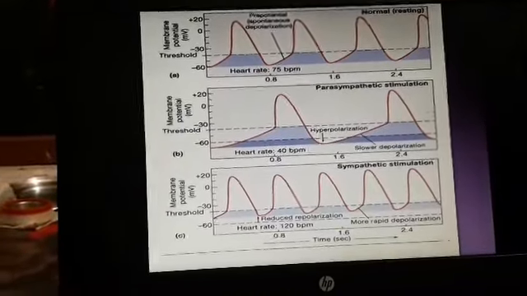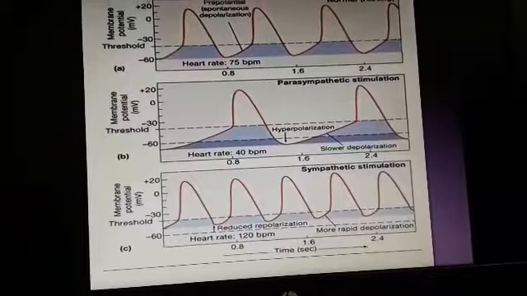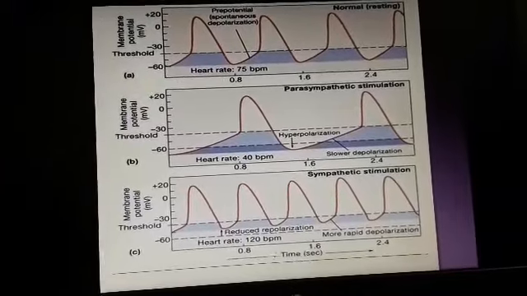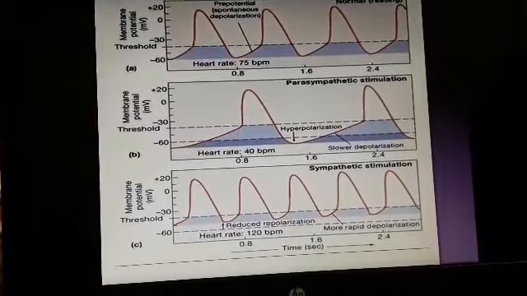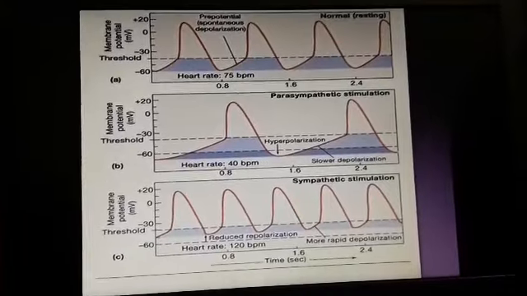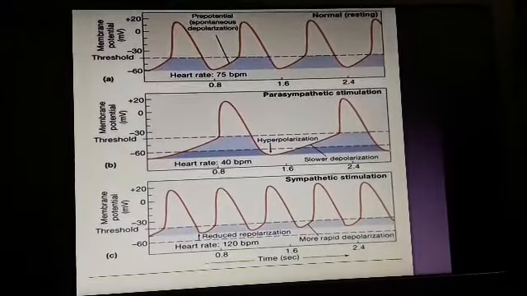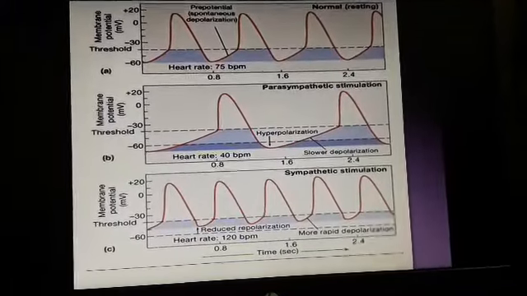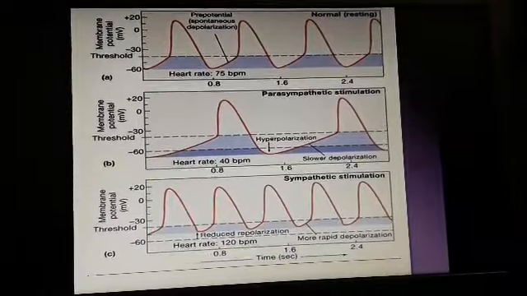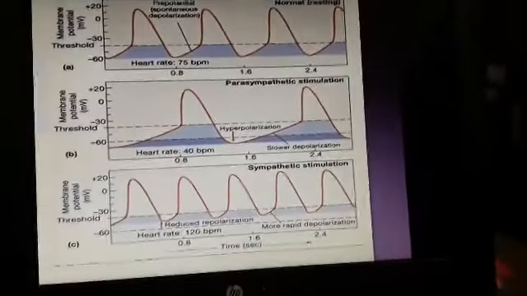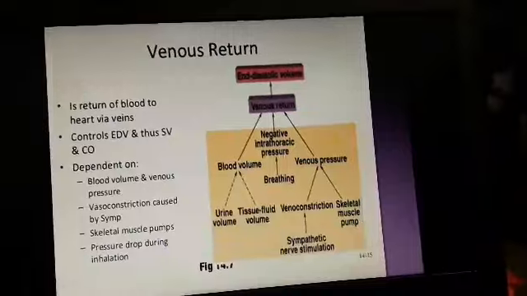As you can see in figure A, that is the normal pacemaker potential. In figure B, the pacemaker potentials have gradually decreased in number, and in figure C you can see there are an increased number of depolarization action potentials within the same amount of time.